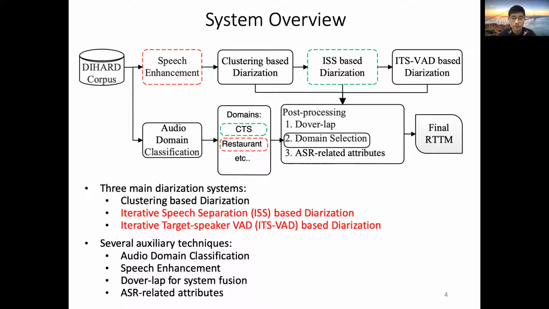We also use several auxiliary techniques like audio domain classification, speech enhancement, overlap detection, and some ASR-related information to further enhance the overall performance. Note that the dotted lines in the figure are used selectively, depending on the domain classification results. Next, I will hand over to Maokui to show the details of each part.